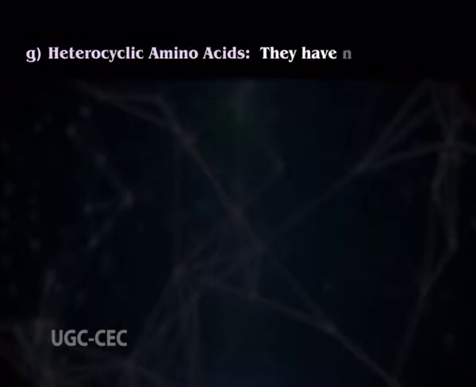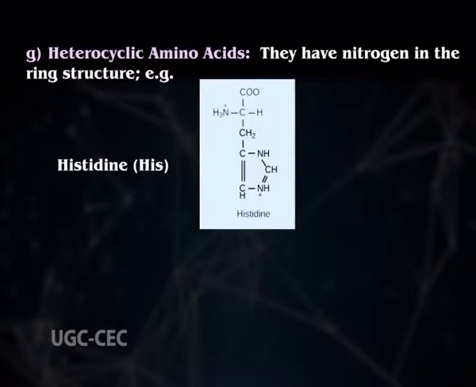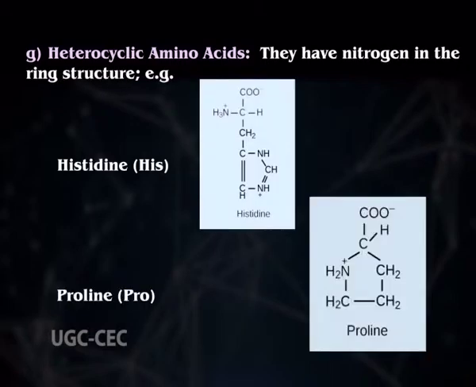And in G, we have heterocyclic amino acids. They have nitrogen in their ring structure. Examples are histidine and proline.